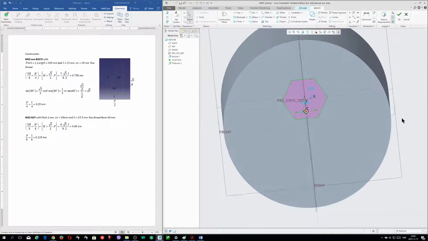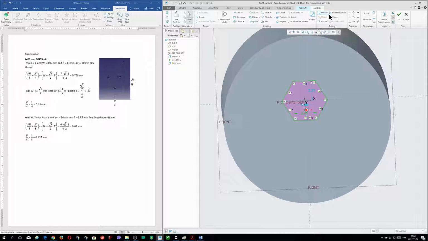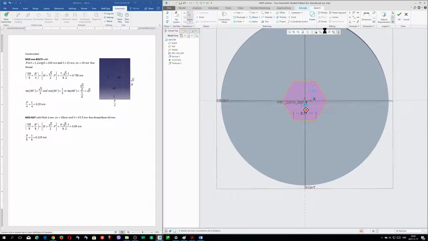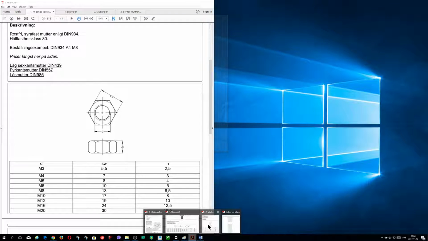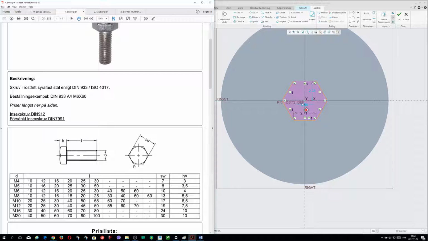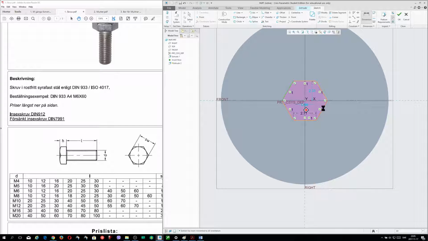Okay, so don't forget to click sketch view here to do it right. So now we take this measurement here, this SW. We say that this is 30 millimeters from the M20. So I take this one here and this one, and I double click. Okay, I will delete this measurement here.